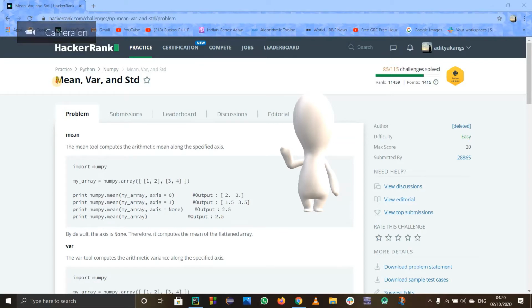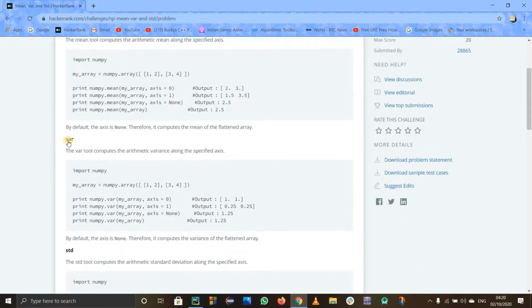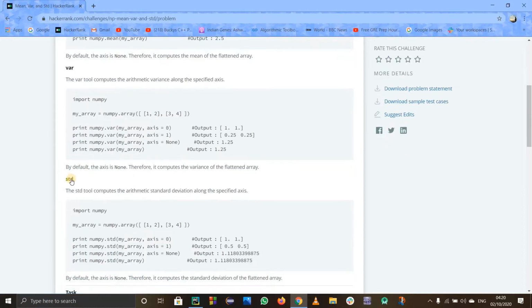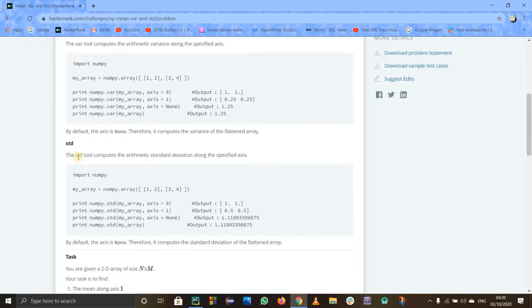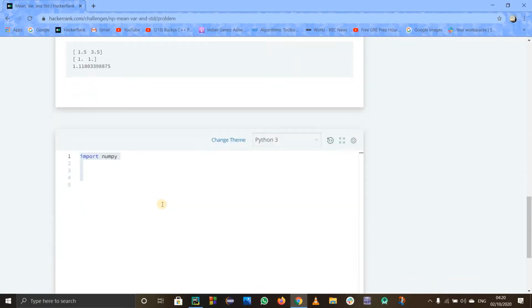Now let us see this HackerRank problem called mean, var and std. These functions are really easy. You can just click on them and go to the tutorial and watch them, or just Google it. It is fine. The thing is, most of you are here, I know, because you are getting an error while getting the answer. So let us discuss it directly.